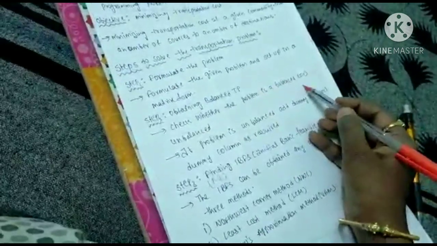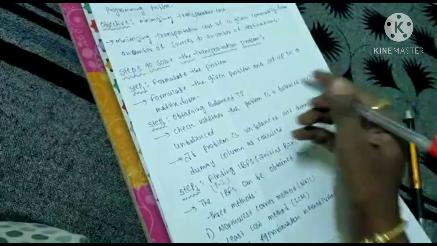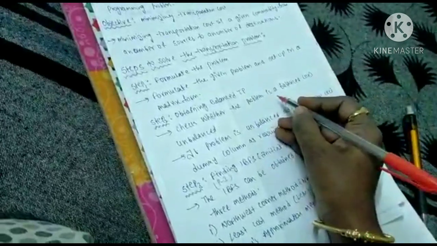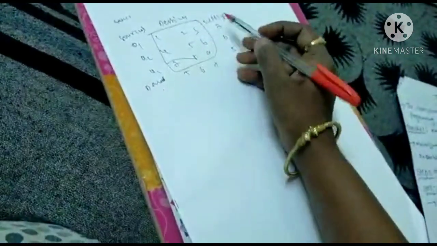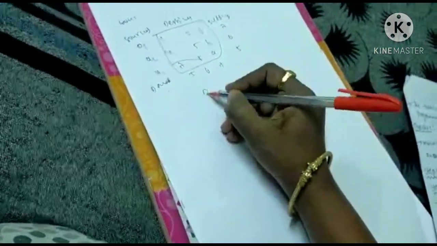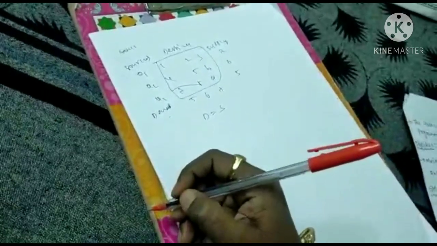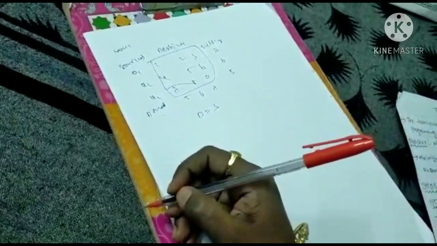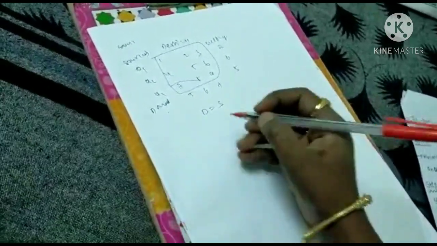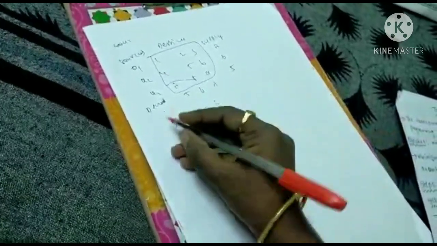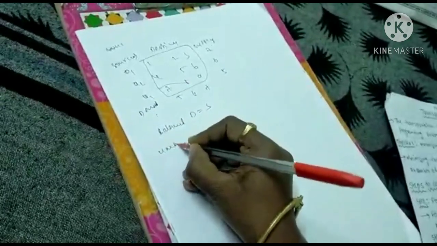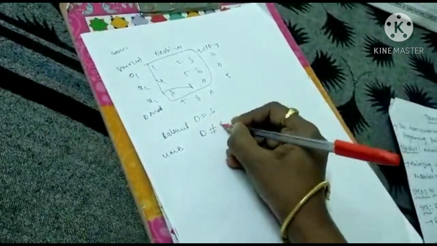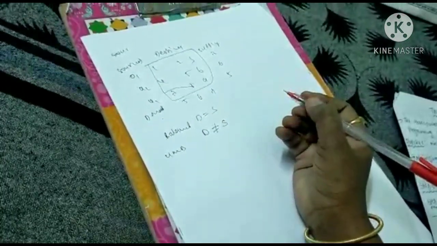Balanced means the total supply is equal to the total demand. When total supply is equal to total demand, we call it a balanced problem. The transportation problem can be applied only to a balanced problem. This is a balanced problem. Unbalanced means demand does not equal supply.